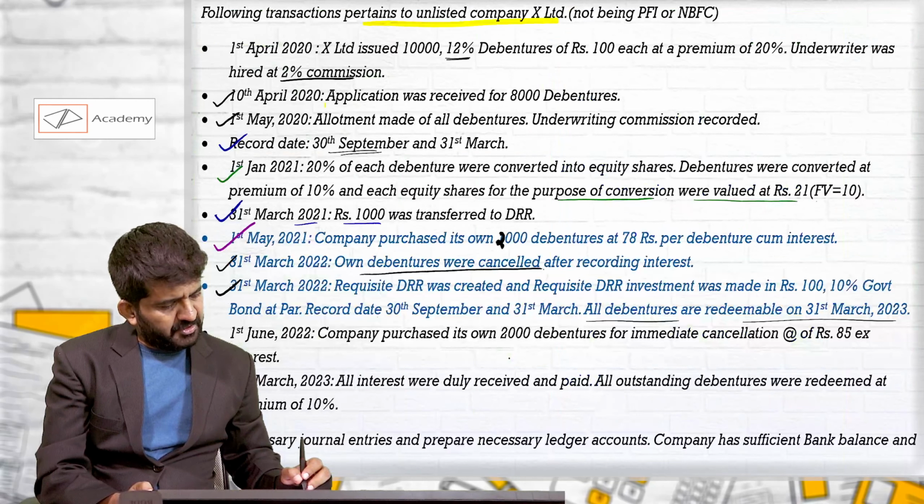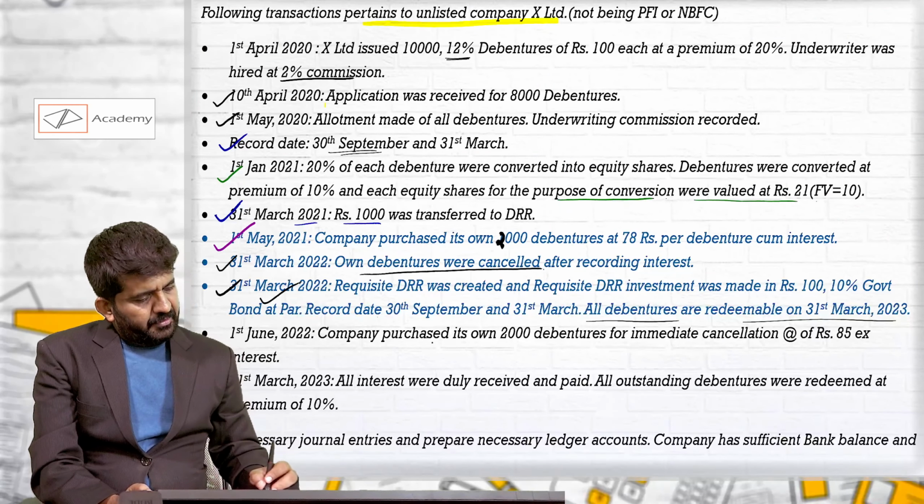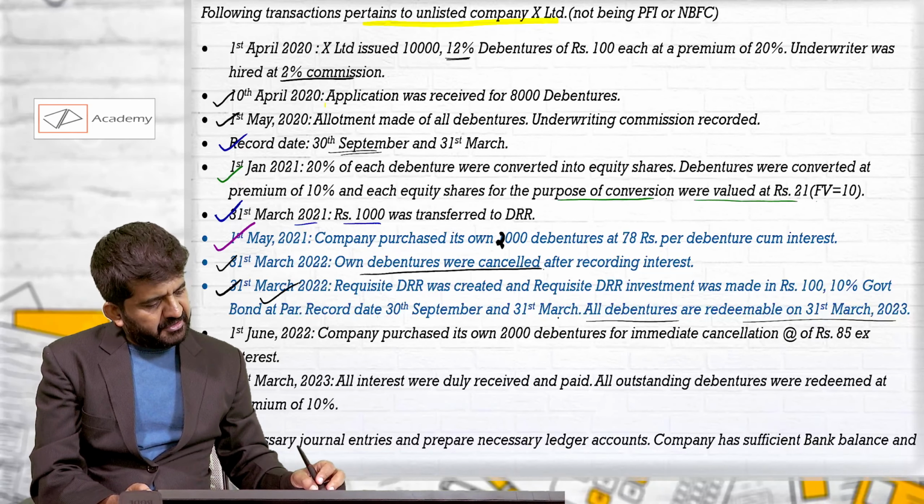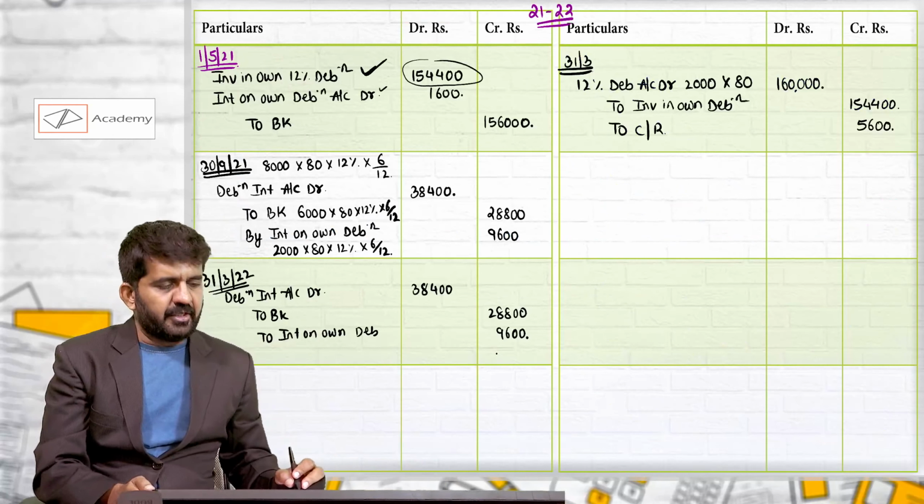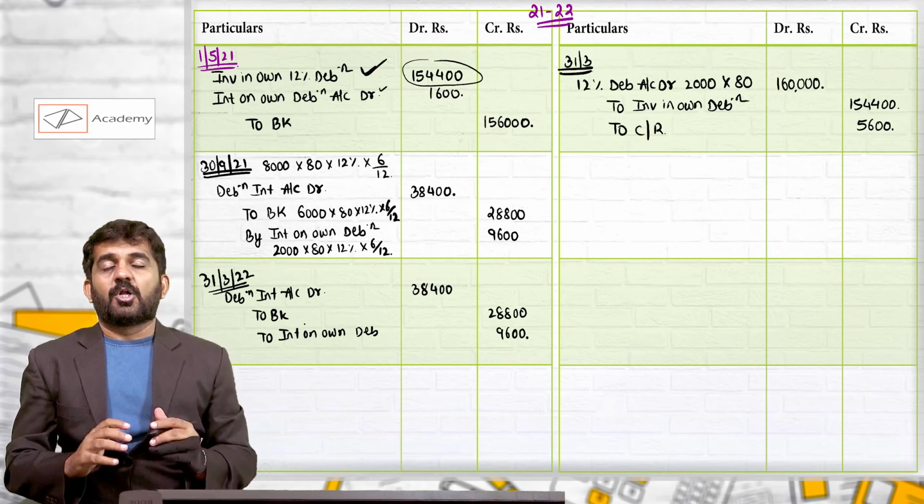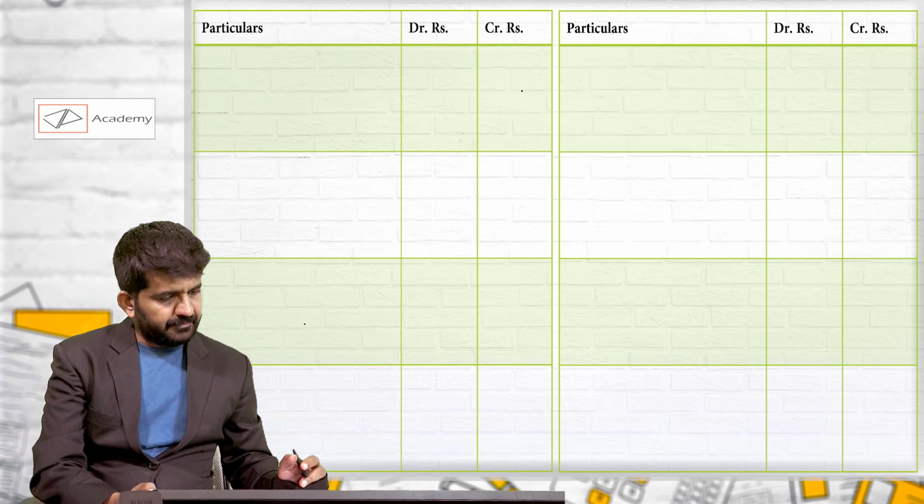And we have done sufficient provision of DRR and DRR investment. The record dates are 30th September and 31st March. All debentures are redeemable as on 31st March 2023. All right. So whenever there is a record date, we will now also have to see for our investment what our record dates are.